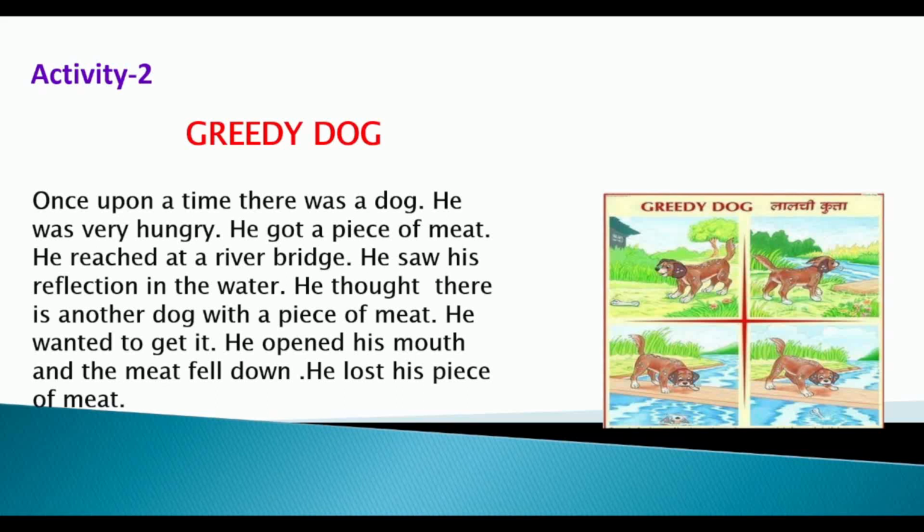Once upon a time, there was a dog. He was very hungry. He got a piece of meat. He reached at the river bridge. He saw his reflection in the water. He thought, there is another dog with a piece of meat. He wanted to get it. He opened his mouth and the meat fell down. He lost his piece of meat.